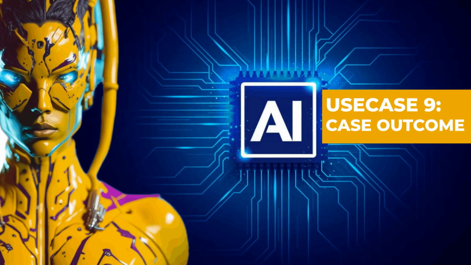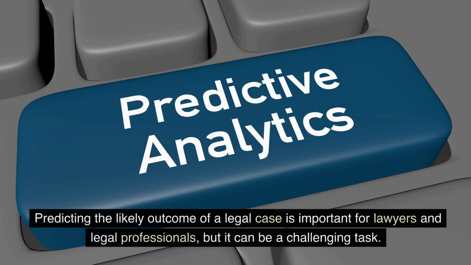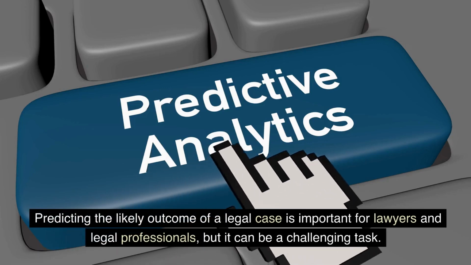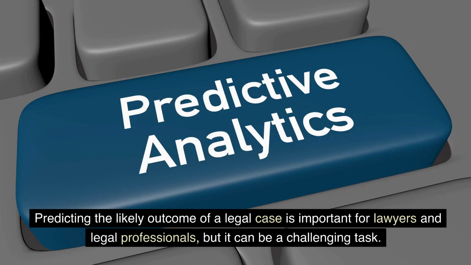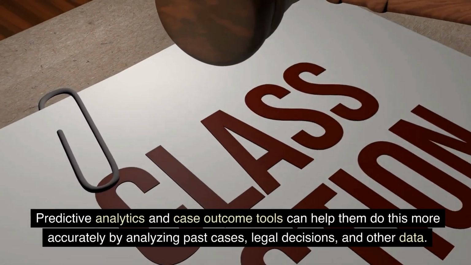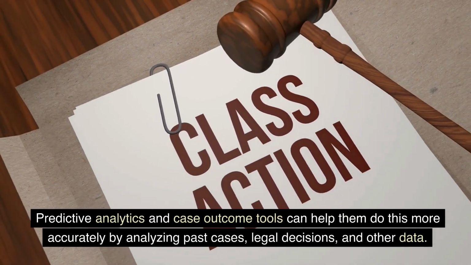Use case number 9, predictive analytics and case outcome tools. Predicting the likely outcome of a legal case is important for lawyers and legal professionals, but it can be a challenging task. Predictive analytics and case outcome tools can help them do this more accurately by analyzing past cases, legal decisions, and other data.